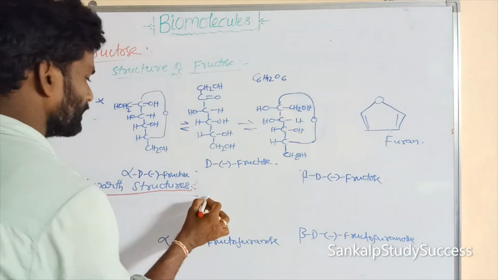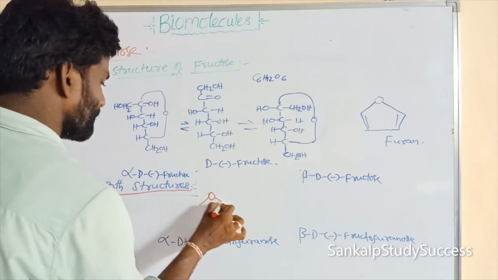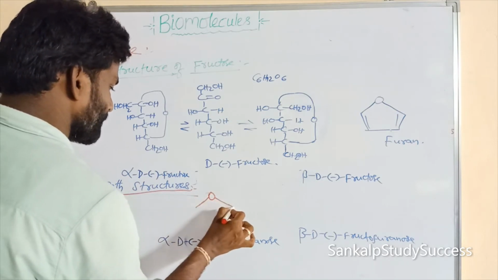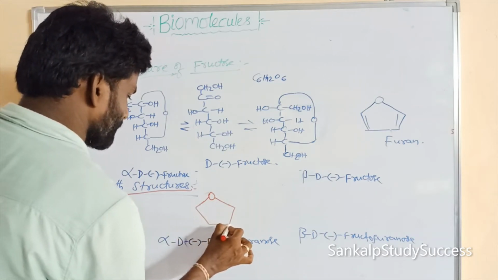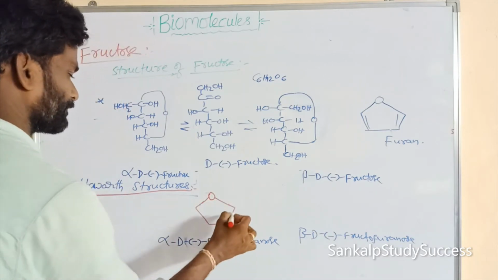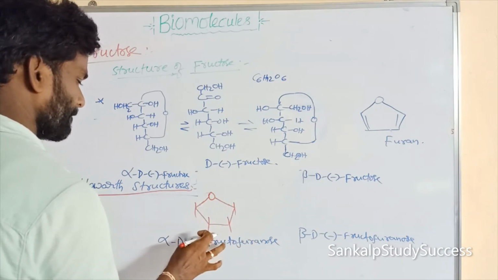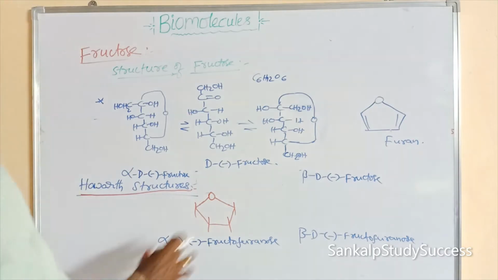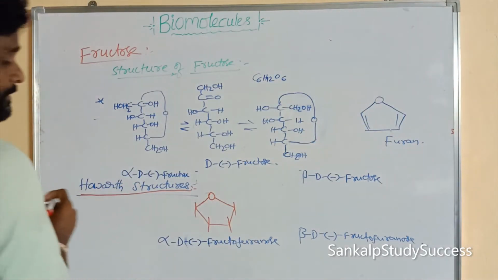Okay, this is the O. So this is the ring resembling pyran, right?